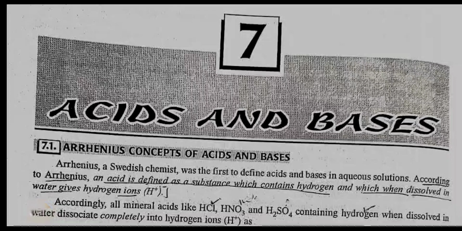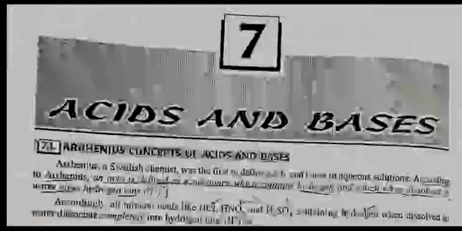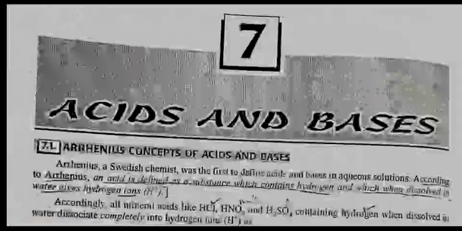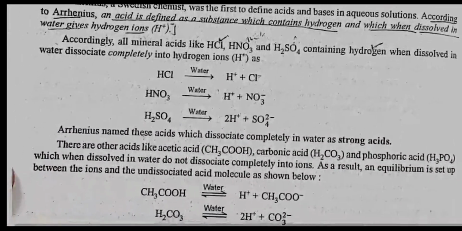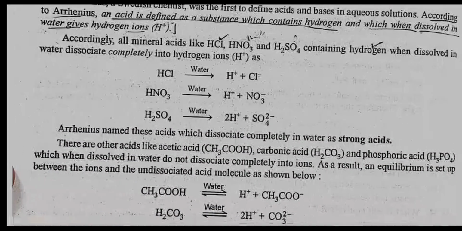Arrhenius, a Swedish chemist, was the first to define acids and bases in aqueous solutions. According to Arrhenius, an acid is defined as a substance which contains hydrogen and which, when dissolved in water, gives hydrogen ions. Accordingly, all mineral acids like HCl, HNO3, and H2SO4 containing hydrogen, when dissolved in water, dissociate completely into hydrogen ions. As HCl is dissolved in water, it gives H+ plus Cl-.